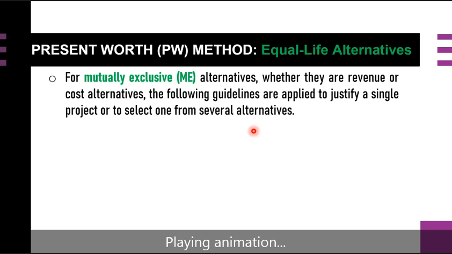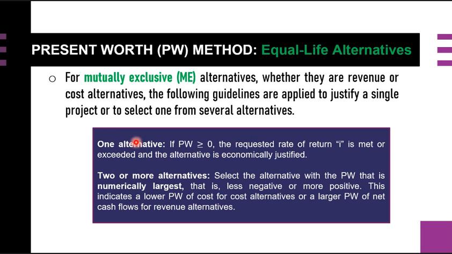First, for one alternative, or a single alternative: if your PW, or the present worth, is greater than or equal to 0, the requested rate of return i is met or exceeded, and the alternative is economically justified. But if we are going into two or more alternatives, we are going to select the alternative with the present worth value that is numerically largest.